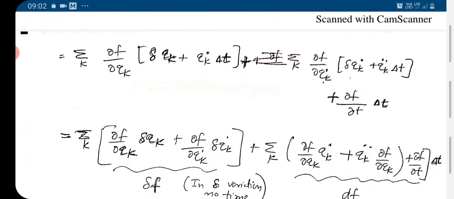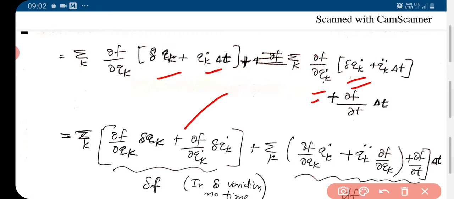Here we have dou f dou qk delta qk, and dou f dou qk dot delta qk dot, and then dou f dou qk dot qk dot, dou f dou qk dot qk double dot, dou f dou t, times del t.